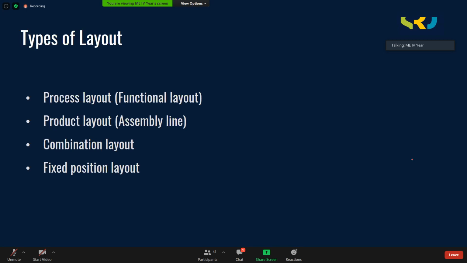There are 4 basic types of layouts. The first one is called the process layout, which is also called the functional layout. The second one is the product layout, also called the assembly line. The third one is the combination layout, and the fourth one is the fixed position layout. We shall discuss one after the other now.